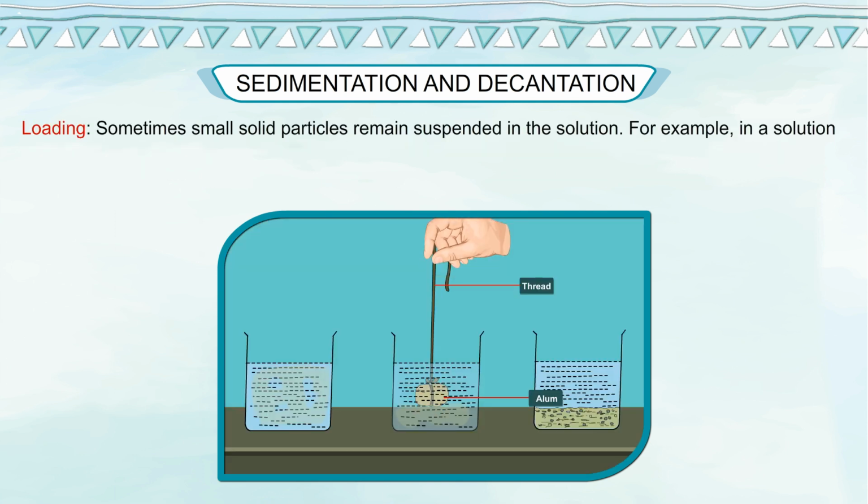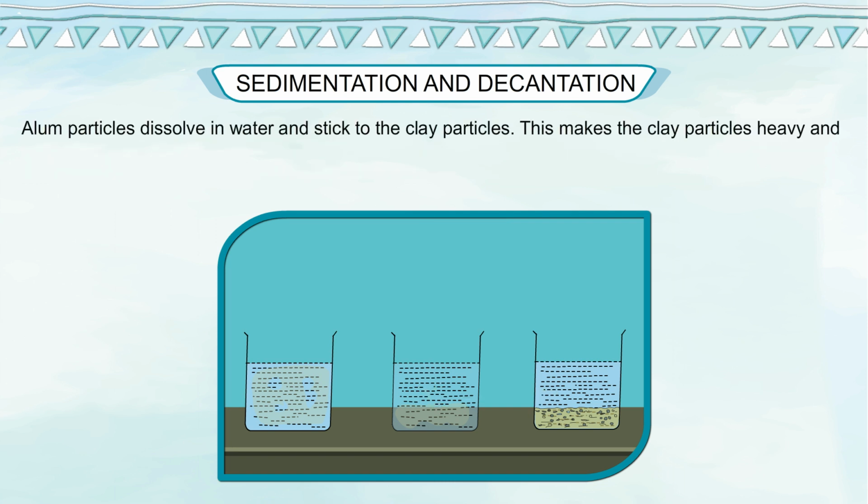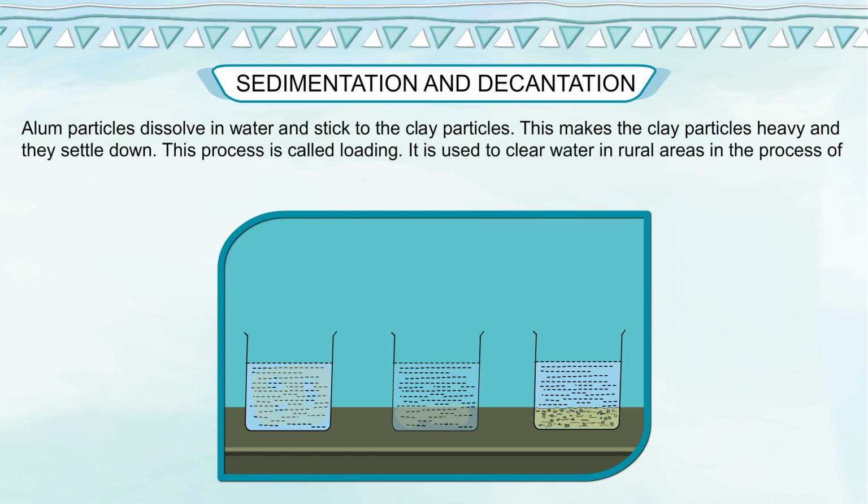Loading. Sometimes small solid particles remain suspended in the solution. For example, in a solution of clay in water, only heavier clay particles settle down. Very fine clay particles do not settle down. To remove them, a lump of alum is suspended into the solution. Alum particles dissolve in water and stick to the clay particles. This makes the clay particles heavy and they settle down. This process is called loading. It is used to clear water in rural areas in the process of purifying it.